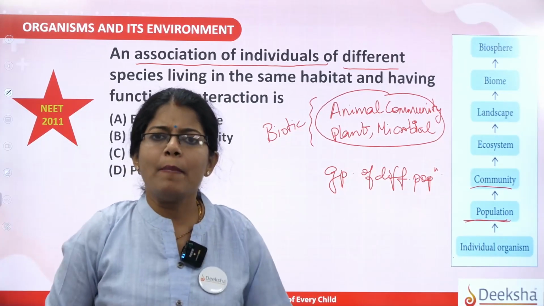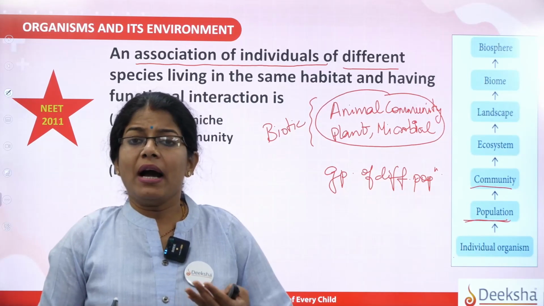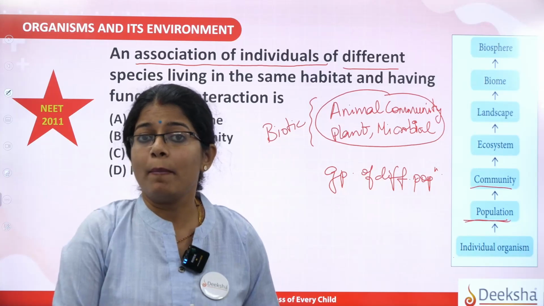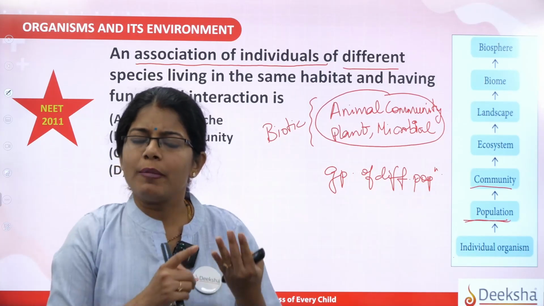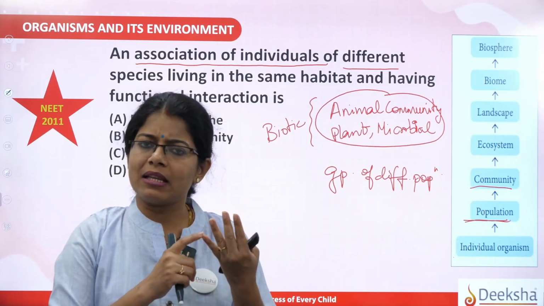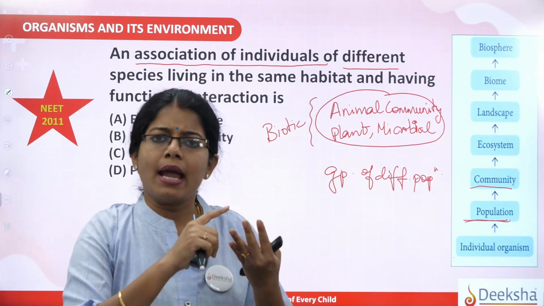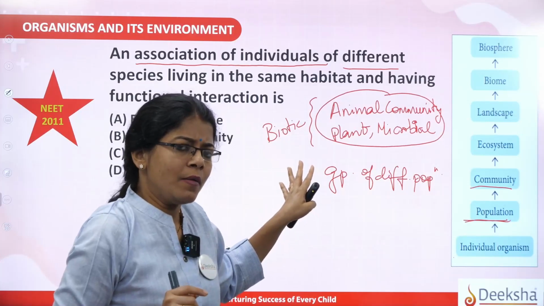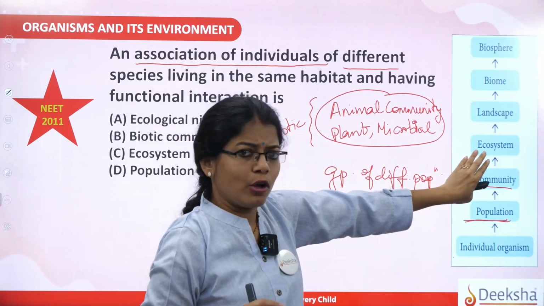What is it called? Biotic community. Biotic means living, correct? Living, that's why I call it the biotic community. So how many communities are there? 3, that is animal community, plant community and microbial community, which together form the biotic community. Now let us move on to the next level of the hierarchy.